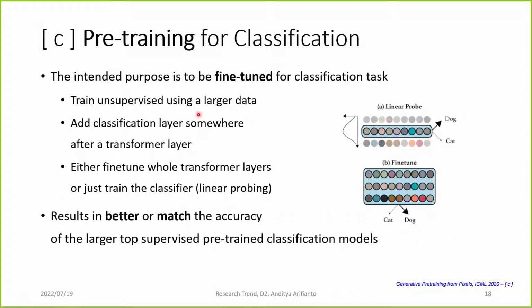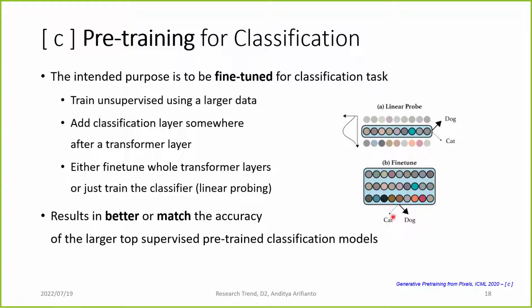And then ImageGPT was actually intended for image classification tasks. So they trained the autoregressive image generation and then fine-tuned it, so the information already distilled inside the transformer can be used for classification. We can either put a classification layer on the last transformer layer or somewhere in one of the transformer layers in the middle. And the result of using this technique to perform fine-tuning is that it is better than or matches the accuracy of the larger top supervised pre-trained models.